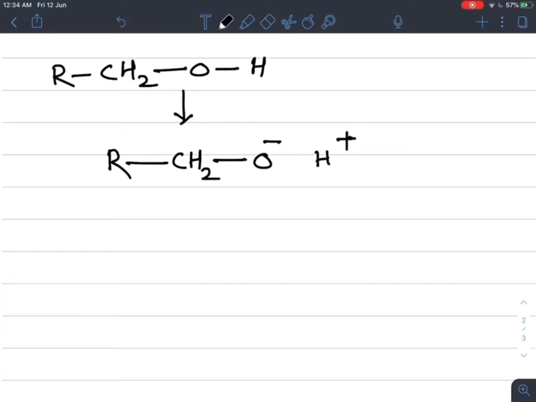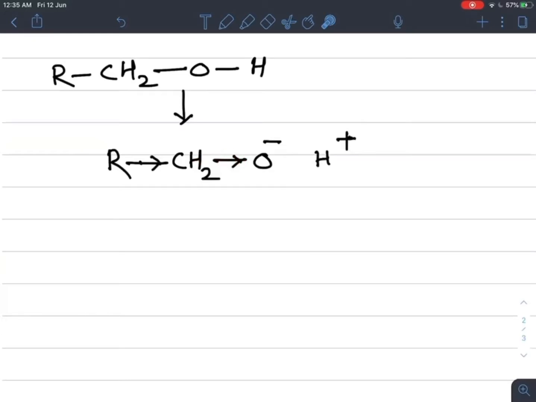Now, this alkyl group, RCH2, shows the positive inductive effect, meaning it pushes the bonded pair of electrons towards this carbon, and these electrons are further pushed towards the oxygen.